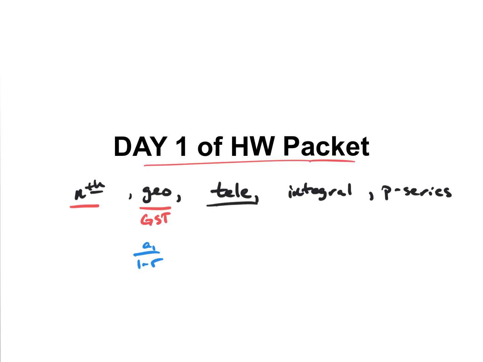Telescoping: a lot of the times you need to use partial fractions. Sometimes it's already set up for us, but that's when you go term by term and figure out when things cancel. Then at the end, do a limit to infinity of the term that will not cancel. And then we actually get an infinite sum on telescoping.